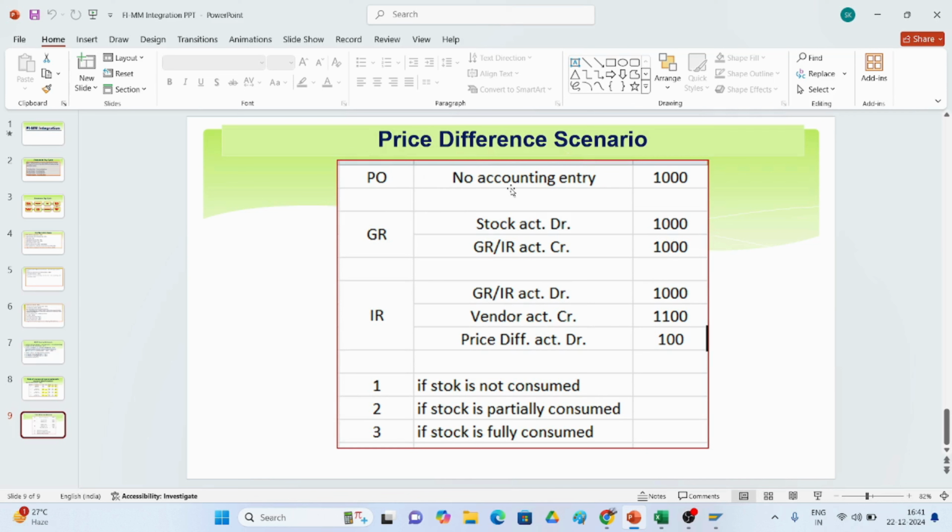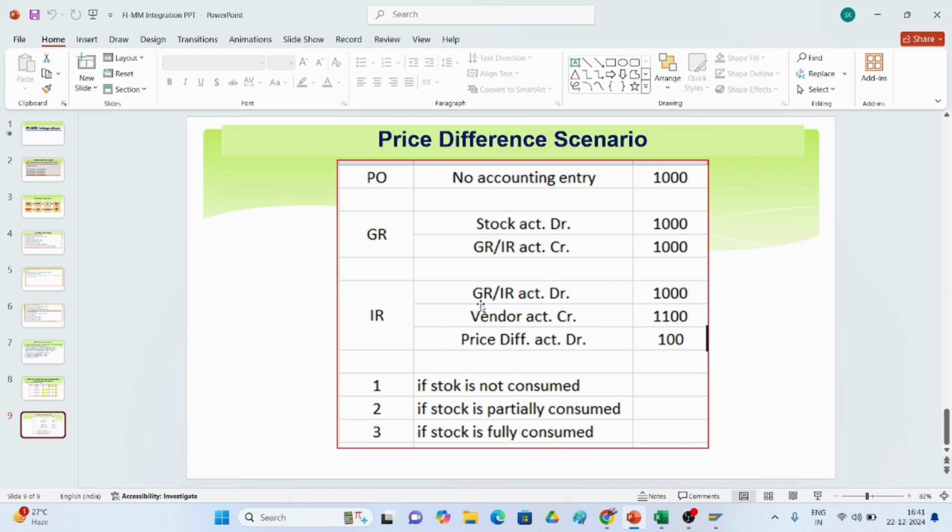The PO is done by the consultant, and based on the PO we have to pass the GR. With the MIGO goods receipt transaction, we got the receipt only, not the invoice. So while goods are received, the inventory is debited, and we have taken GRIR account credit as the clearing. Here IR means invoice received, which is the MIRO transaction we have to do.